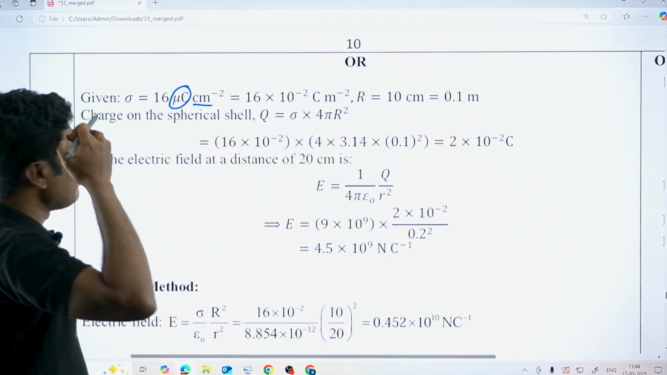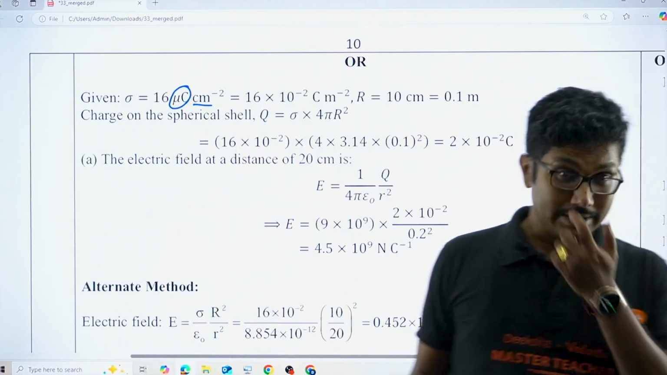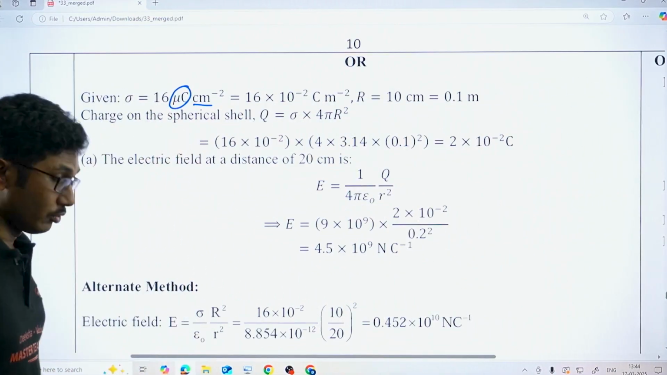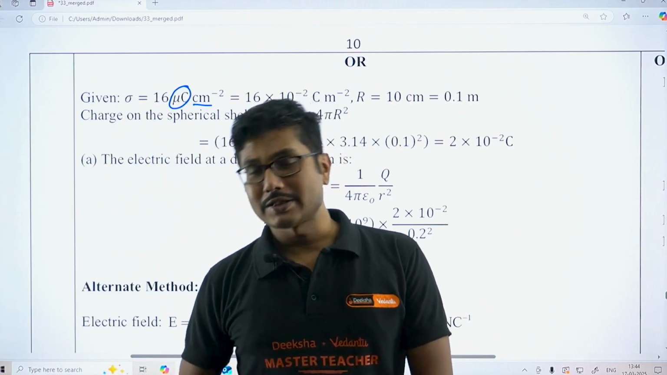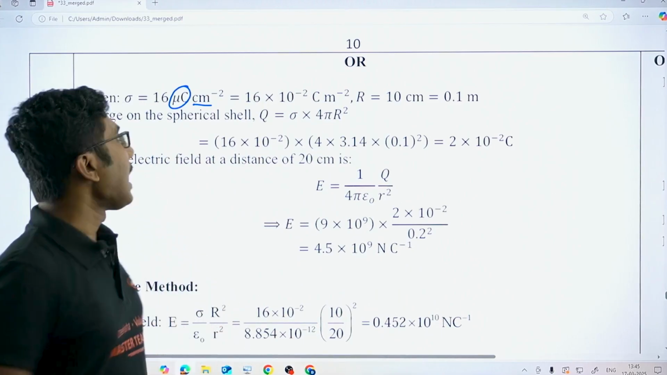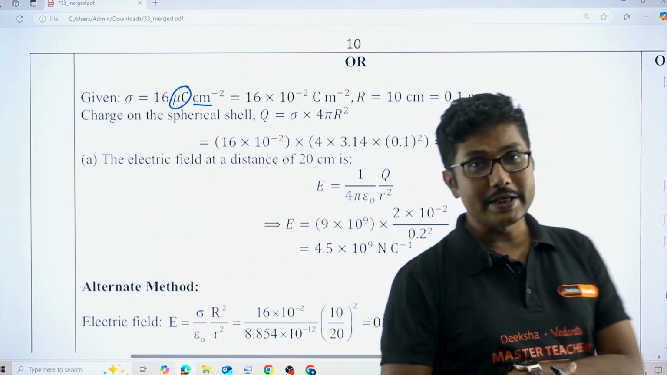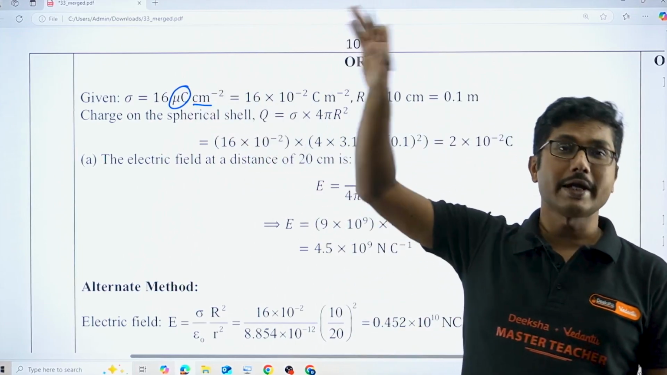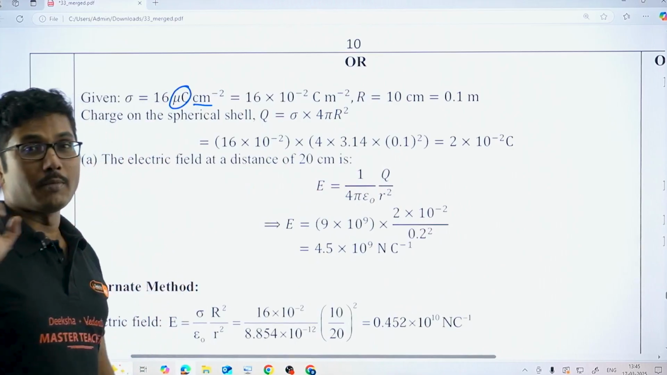Now the problem with the question was that many students were not able to understand the meaning of micro. Since it was given as a charge density, if you were smart and understood that this micro must be microcoulomb, and per centimeter square is the surface area, and you solved it this way, that is also fine. The board is ready to give you full marks for it.